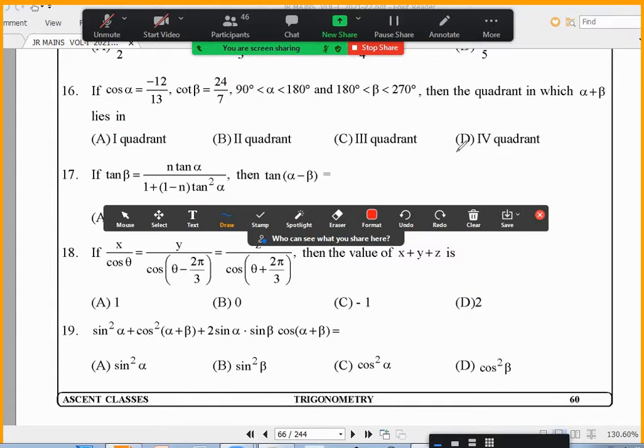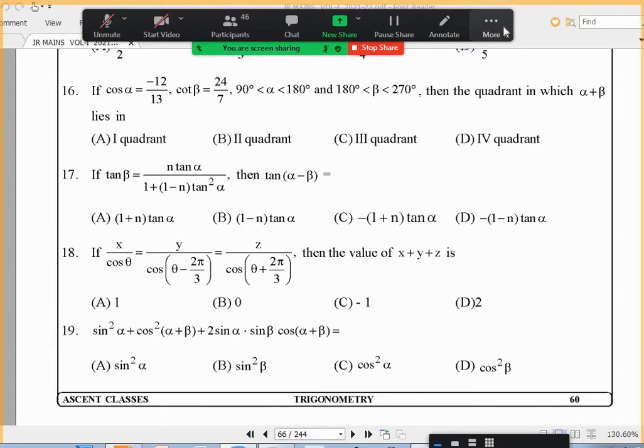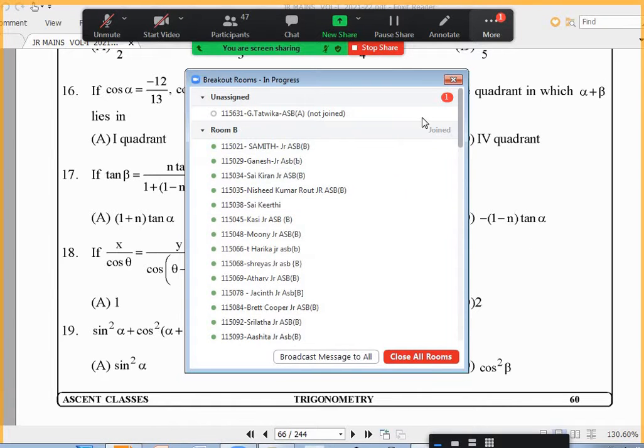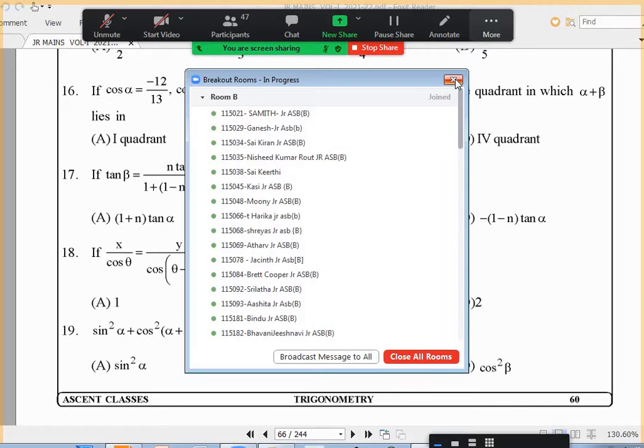Yes, sir. So we understood alpha plus beta is in the fourth or first quadrant, that much. But after that, we could not decide. Now, tan of alpha plus beta is coming negative, sir. So we can say that it is fourth quadrant. Yes, you find tan of alpha plus beta or sin of alpha plus beta, it will come negative. Among the fourth and first quadrant, in the first quadrant they will be positive, so it has to be in the fourth quadrant. If I find cos of alpha plus beta, it is useless. Why? Because in first and fourth, they both are positive, so we will not be able to differentiate between them, right? Yes, sir.